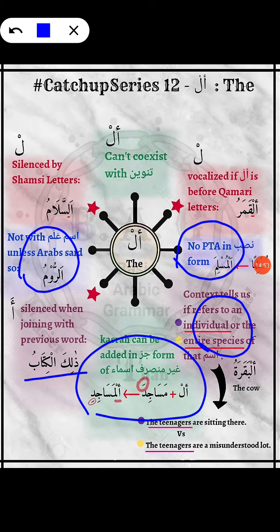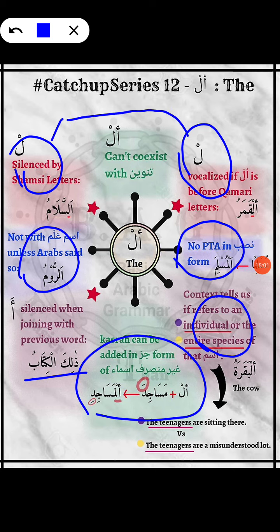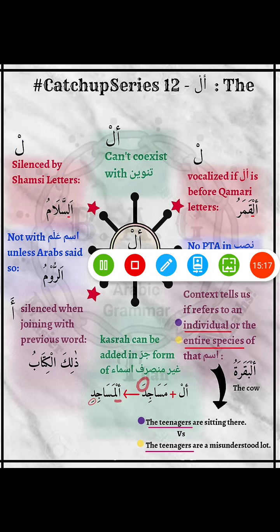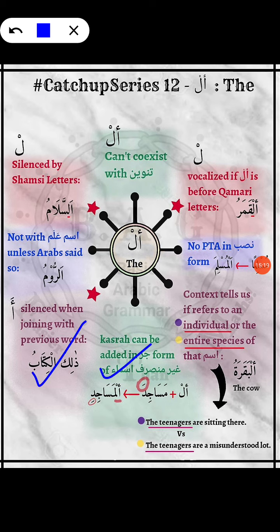That's it. All right, and since we have to study these 2 points in detail in the next lesson, I would want you to not be bombarded with the information presented here. Just know that at times you are going to vocalize the Lam Tarif, while at other times you are going to silence it. All right. And this is something that you know already, so don't worry about it. So in essence, just remember 3 points: this one, and this one.